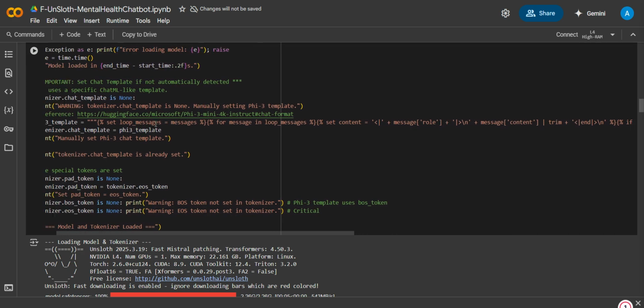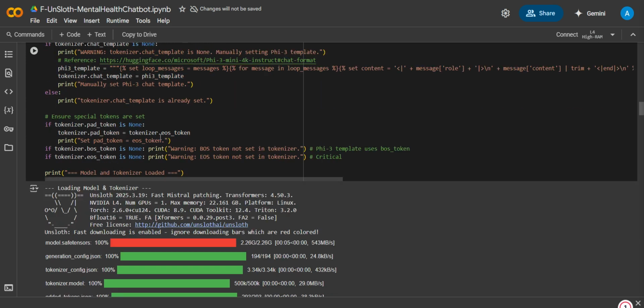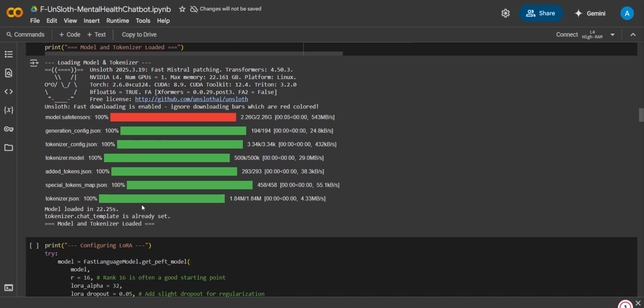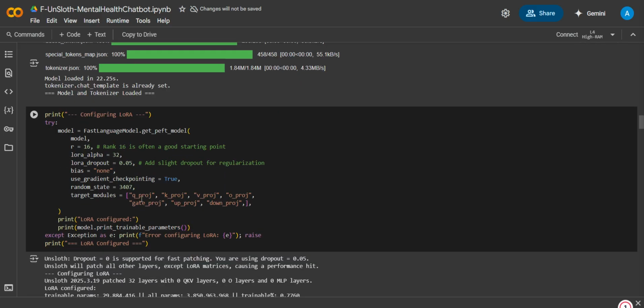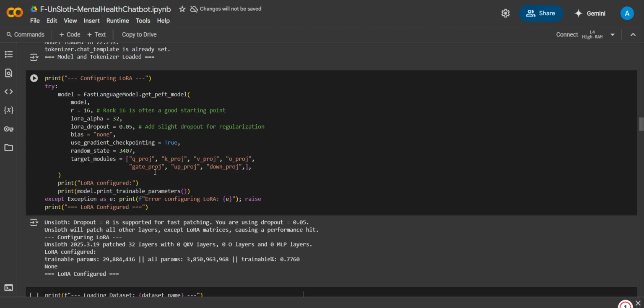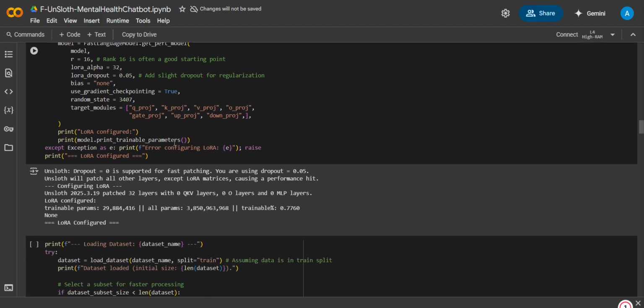Then we're taking the chat template as that. Everything is done, and then this is the configuration of the LoRA. We're loading the model here and also configuring LoRA.